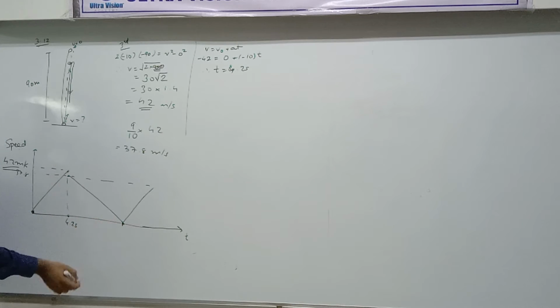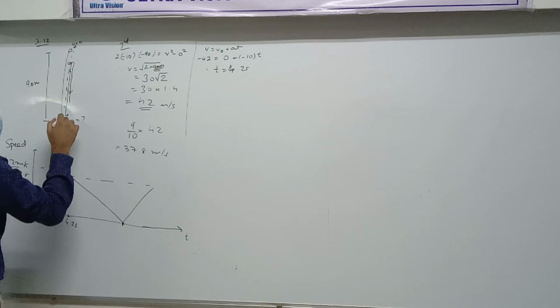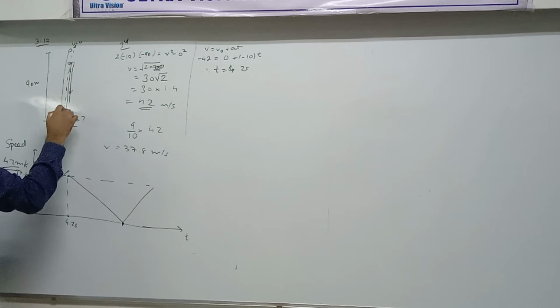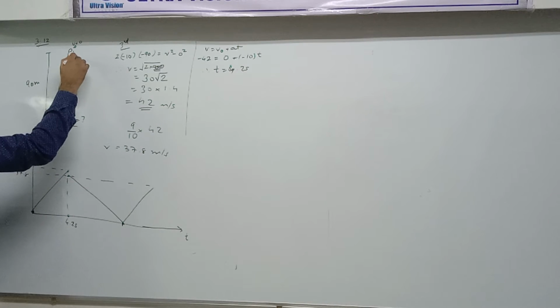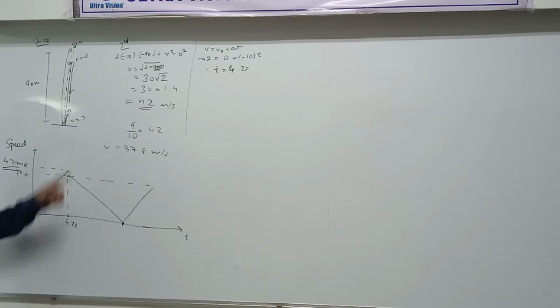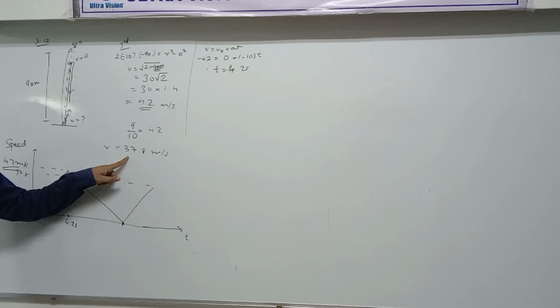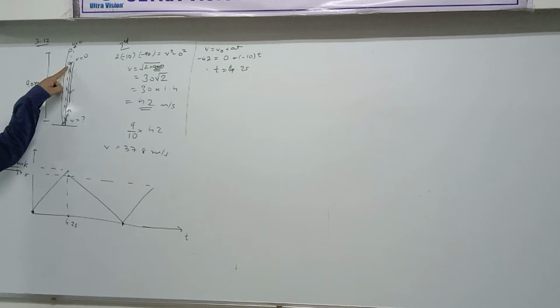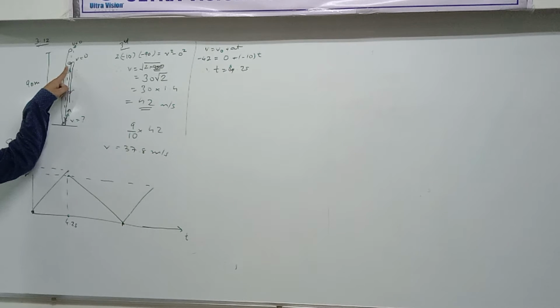Then find this time again. What time from velocity 37.8 meters per second? In how much time will it come to a stop? It will go up with some velocity, how much velocity? 37.8. Then it will slow down and stop at this point. How much time will that take? That you can find again.